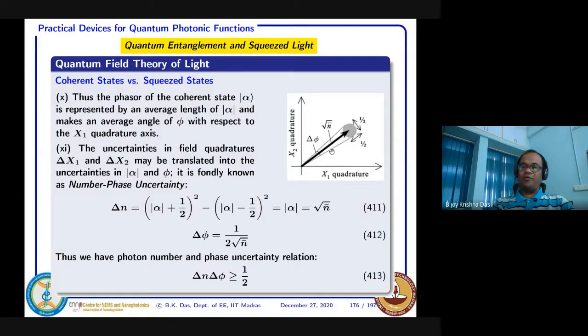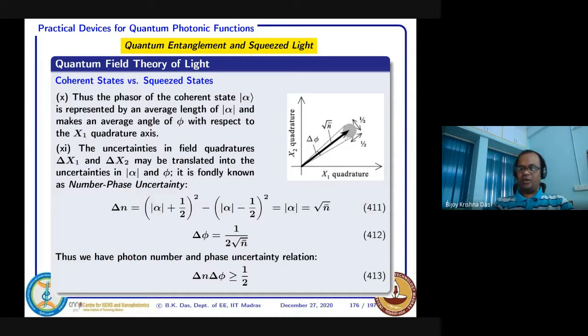And again we know this is my classical part, but for the quantum mechanical part we have the quadrature uncertainty. There is an x1 direction uncertainty and an x2 direction uncertainty, so we can always consider delta x1 delta x2 as 1 over 4.